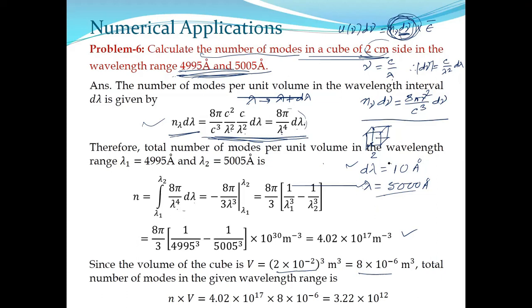My suggestion: after the class, do it by yourself and check whether you get the same result or what changes you get. If the change is very small, you can avoid integration, because the ultimate goal is to estimate the number of modes. So whatever process you follow, always try to find your convenient process.